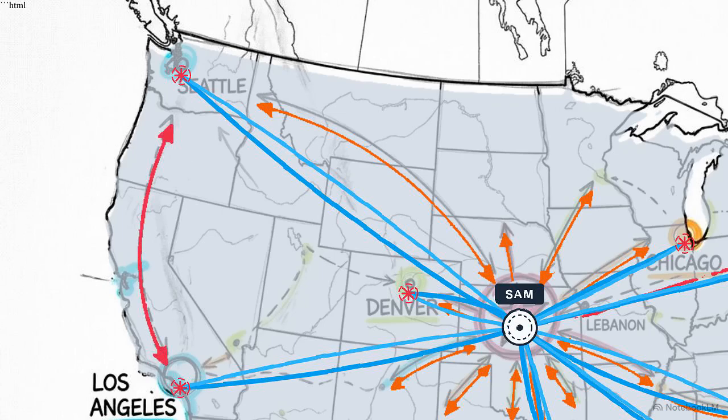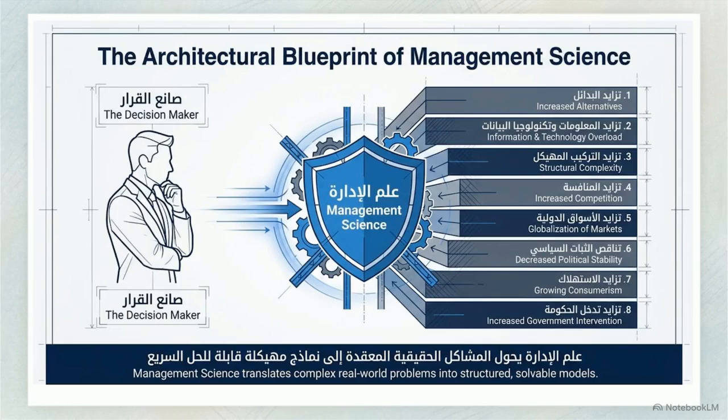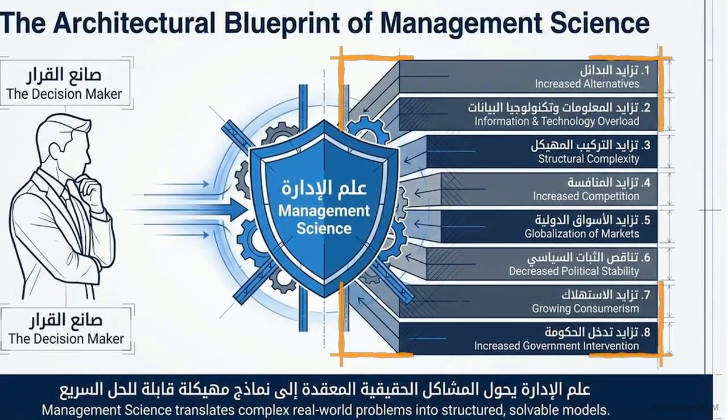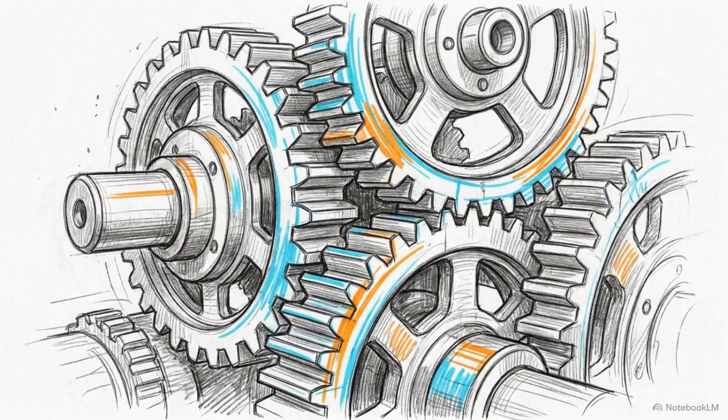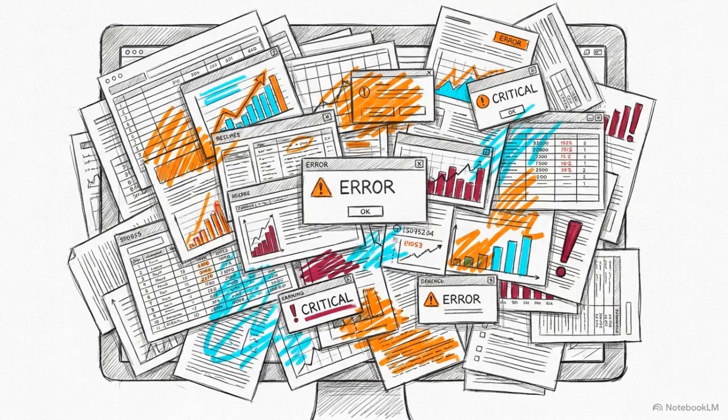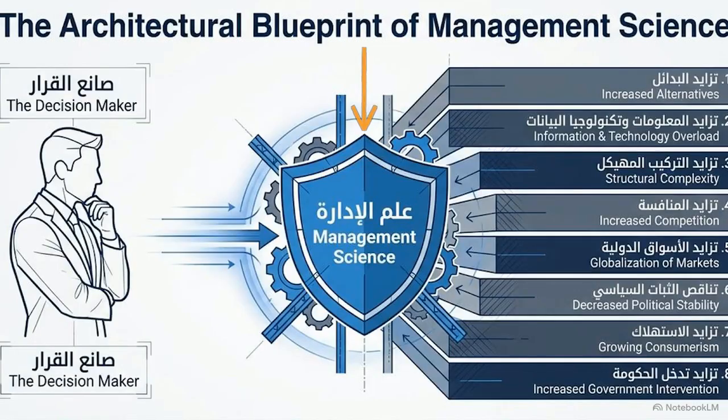This architectural blueprint illustrates what Sam is up against. The decision maker on the left has to navigate a massive influx of variables. Those 8 stacked layers on the right represent shifting factors like zoning laws, competitor proximity, real estate trends, and volatile supply costs. When there are this many moving parts, the human brain starts to redline. It becomes nearly impossible to make a confident choice because the sheer volume of information is drowning out the useful data.